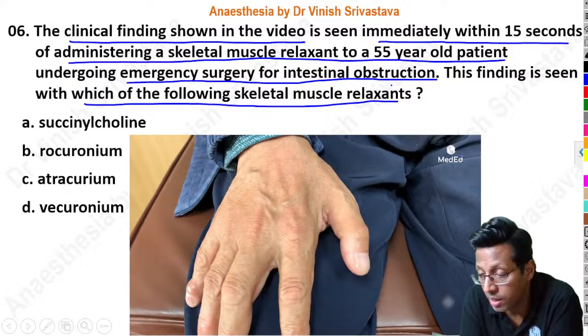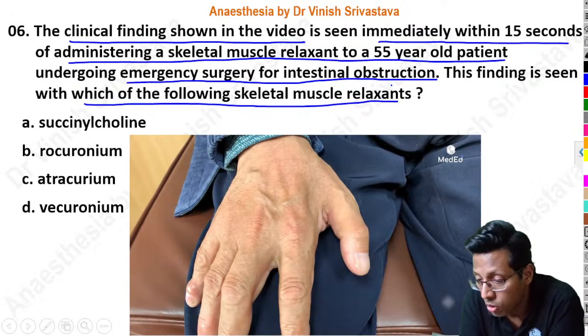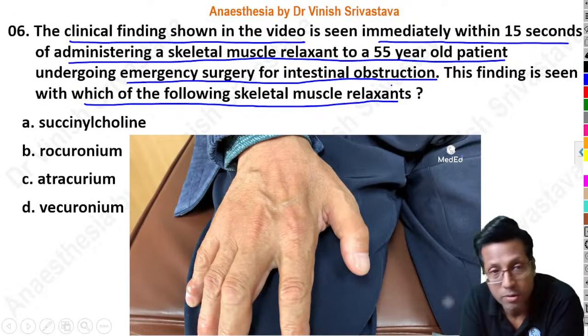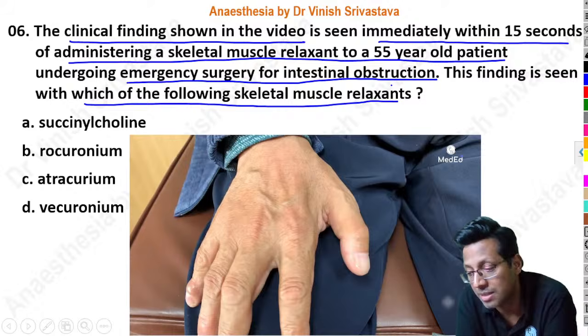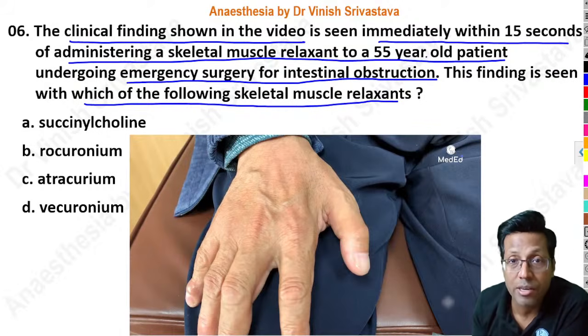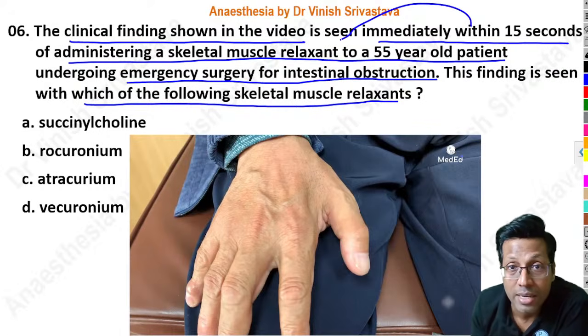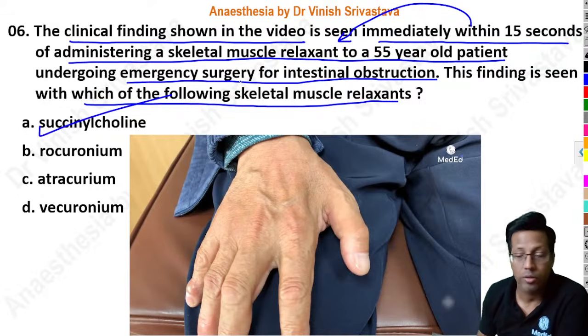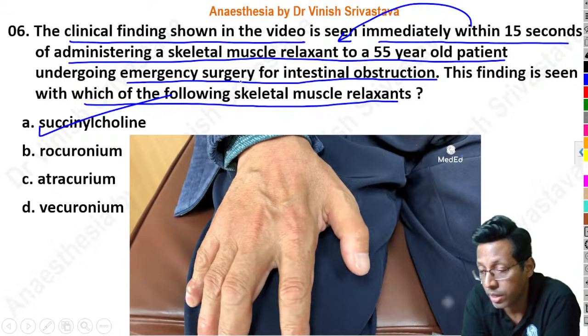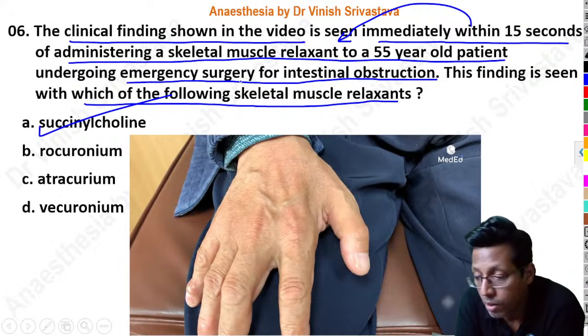Dr. Y has given an answer. Dr. KKB has given an answer. Dr. Sneha Das has given an answer. Good. Which means you're aware as to what the question has been. So this is a clinical sign that you've got. Within 15 seconds of administering a skeletal muscle relaxant, this exactly is what is called fasciculations. So the answer is succinylcholine. With succinylcholine, you get to see fasciculation.